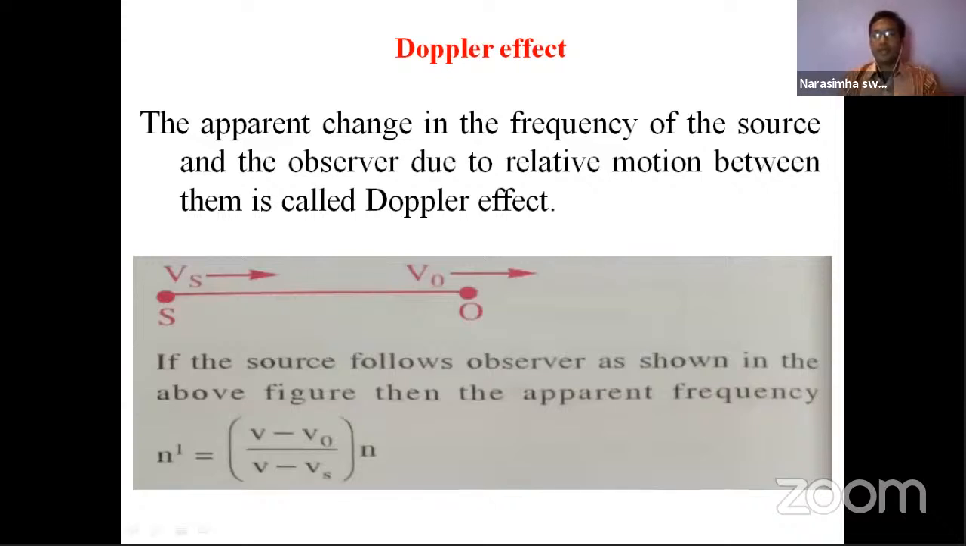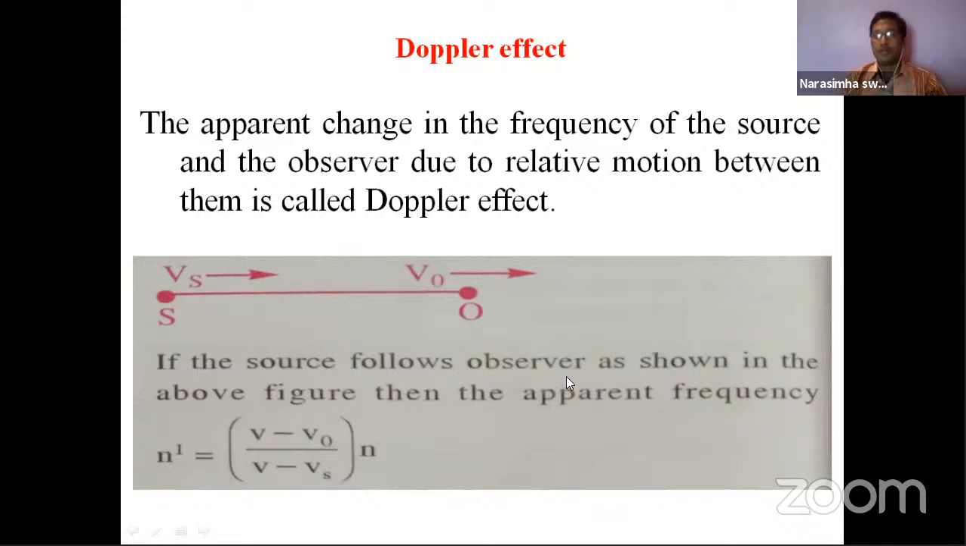Here is a small example: if the source follows the observer, as shown in the above figure, then what will the apparent frequency be? See, in the morning, we discussed one case only: the observer is at rest and the source is moving away. Only that case we discussed. And here so many cases are there. One of them is if the source follows the observer, meaning both are moving.